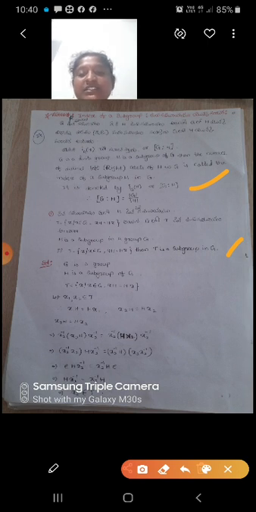So solution. G is a group, H is a subgroup of G, T equal to {X such that X belongs to G, XH equal to HX}.